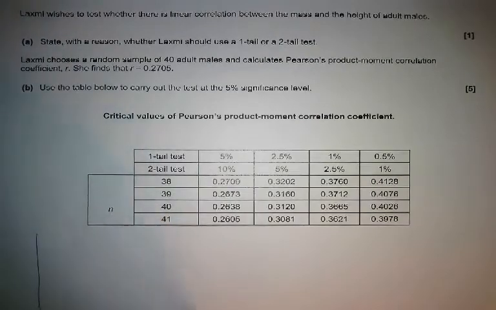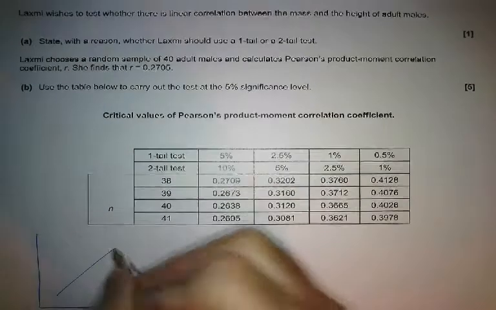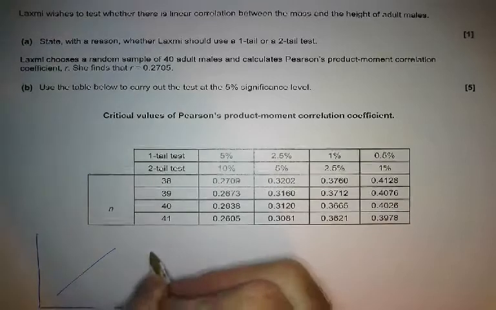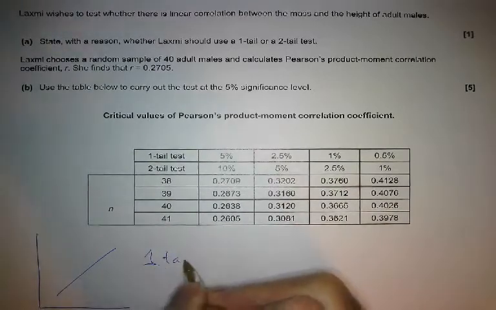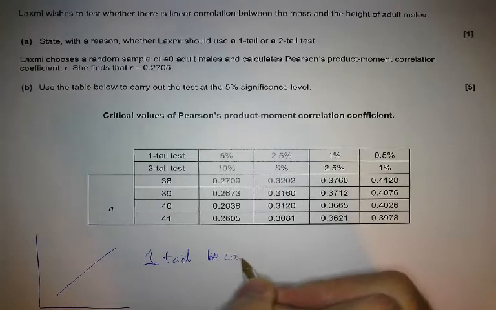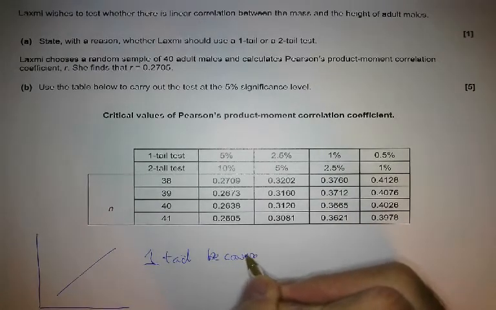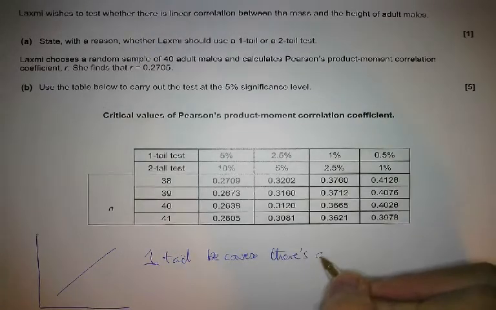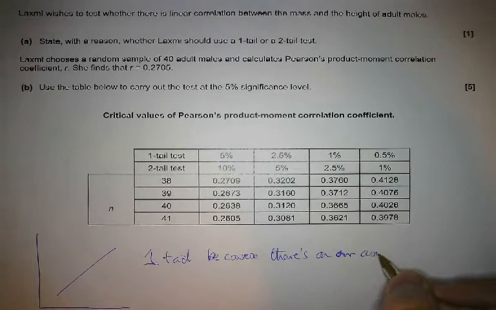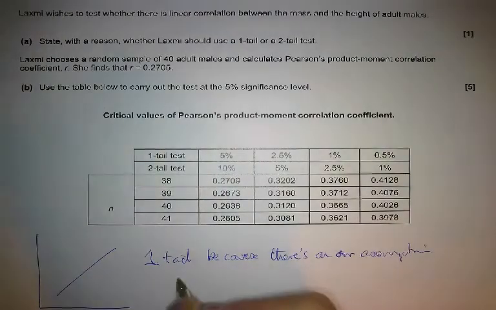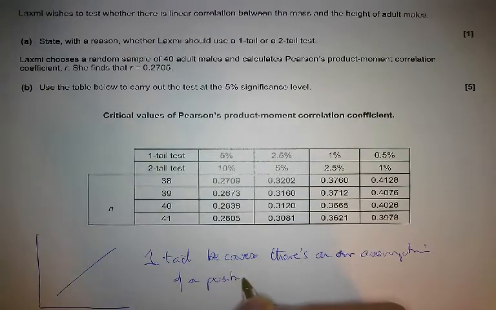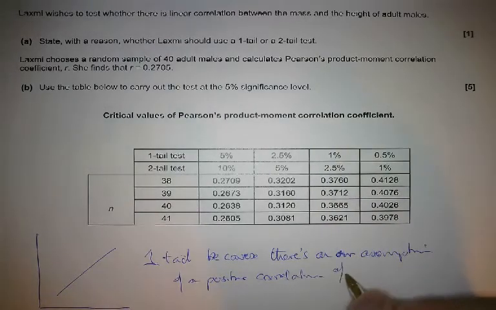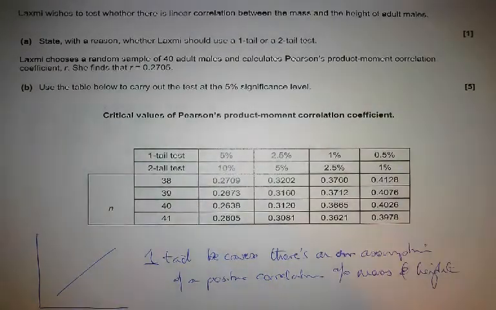I think it's obvious to assume that actually mass and height are positively correlated. So therefore you'd go for a one-tail, because there's an assumption, that's what you'd write, something like this: assumption of a positive correlation between mass and height, or something to that effect.